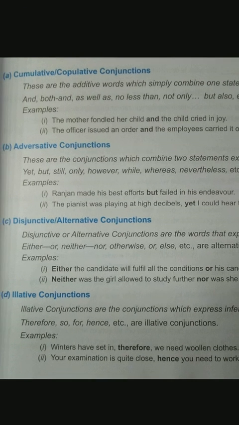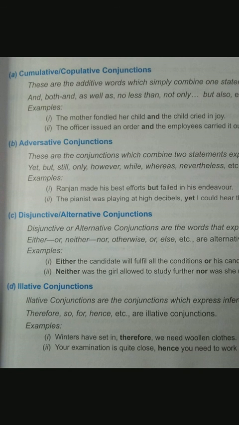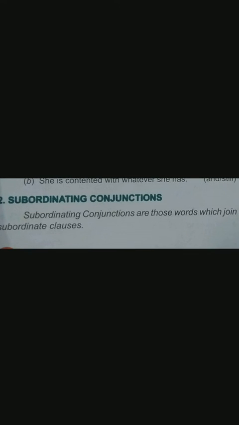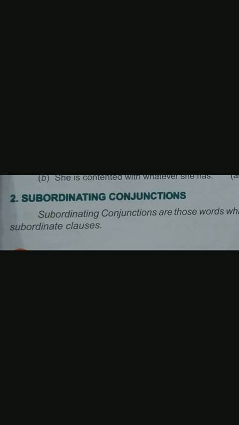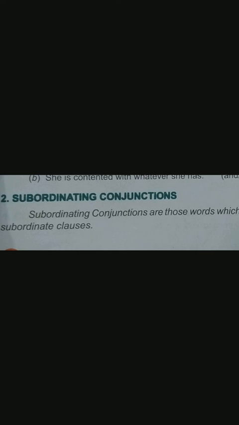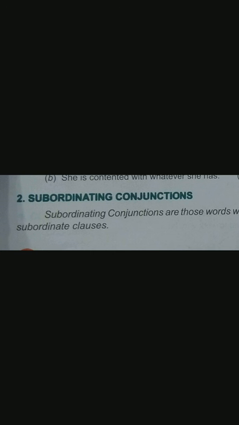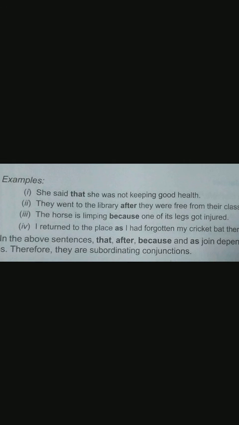But remember, these all four are coordinating conjunctions. And at last, subordinating. As I told, subordinating are which are under something, means which are not free in themselves. They join the main clause with the dependent clause, means when one part is depending on the other part. For example, she said that she was not keeping good health. Now, she said is one part, that she was not keeping good health is the other part.